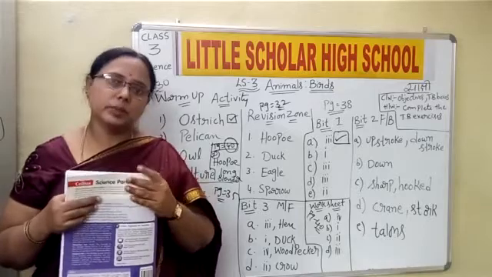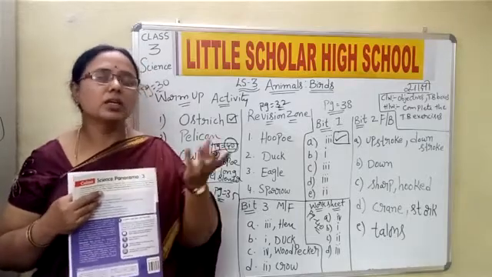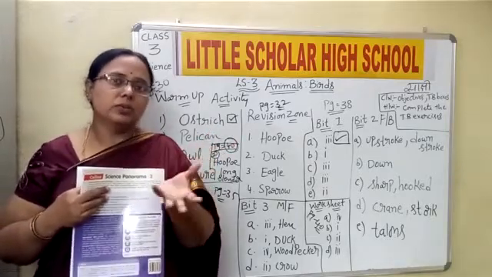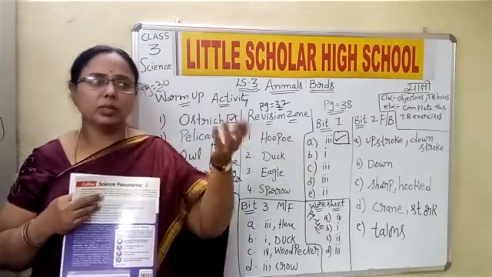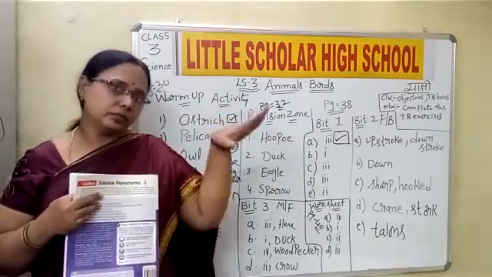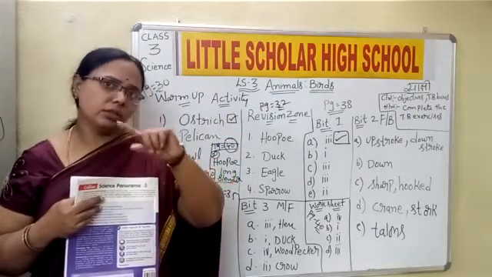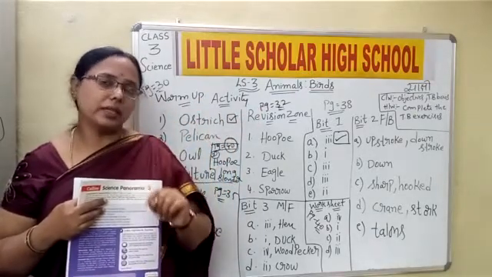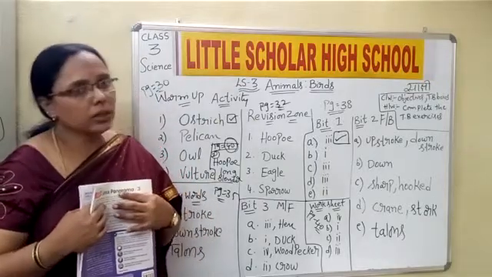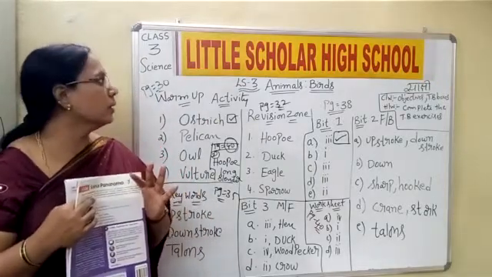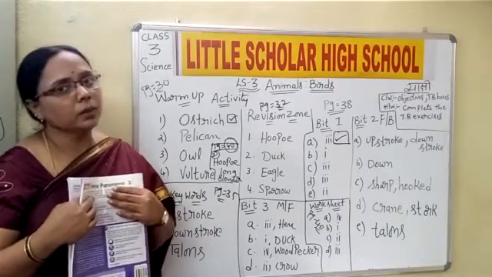So we can fill any bowl at home with water and keep it in the verandas, or on the compound wall, or on the terrace, so that the birds can drink the water and survive. So here ends our lesson number 3, animals and birds.